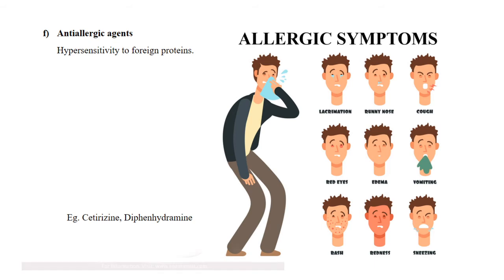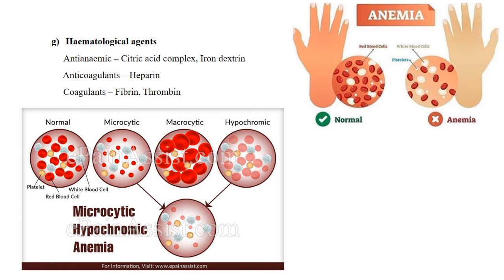So the last category is hematological agents. From the name itself, we can understand that hema refers to disorders related to our blood. That may be anemia, or the ability to coagulate more, which may result in blood clots anywhere in between, or it may not be able to coagulate properly.